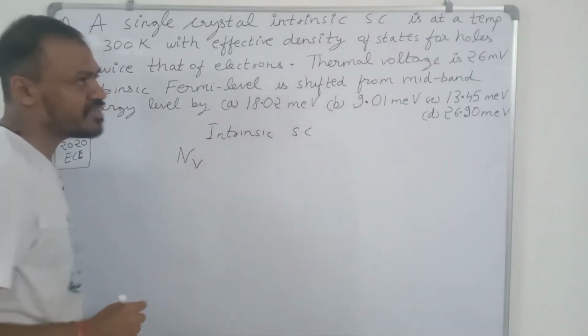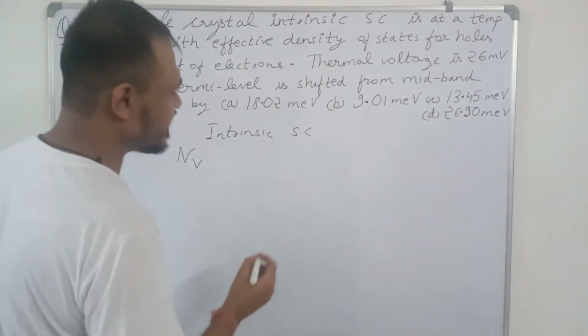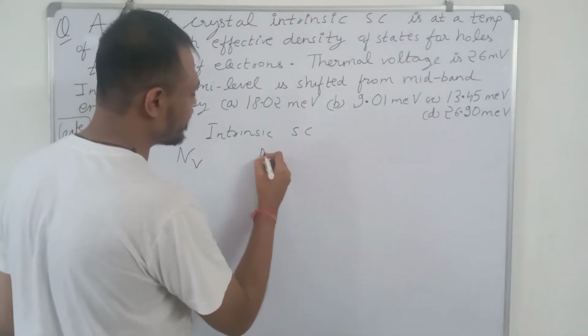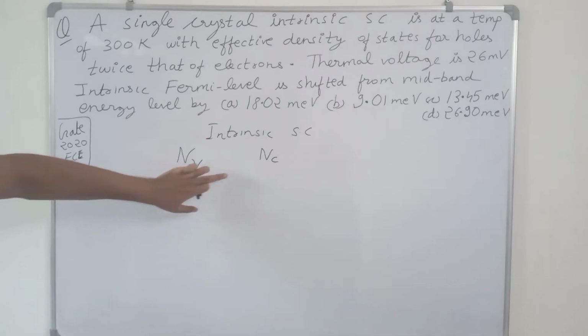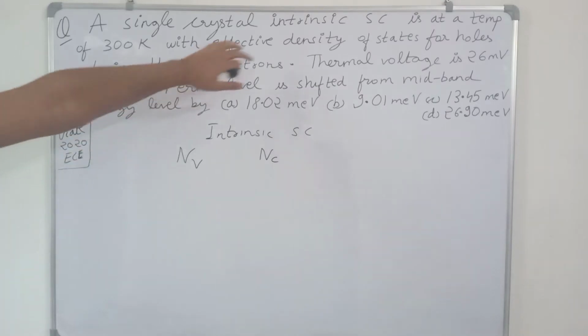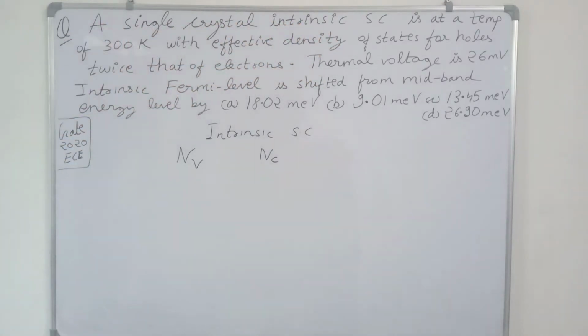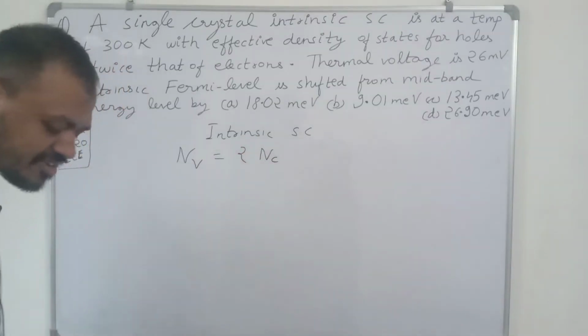Effective density of states for holes is denoted by Nv, and effective density of states for electrons is denoted by Nc. Now it says that the effective density of states for holes is twice that of electrons. So Nv is twice of Nc. This is given in the question.